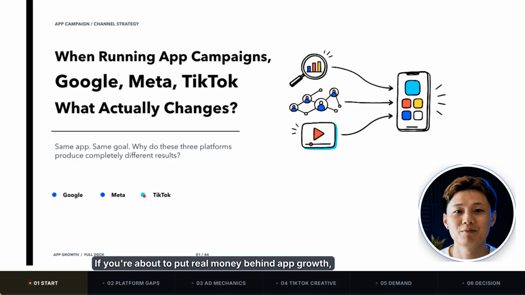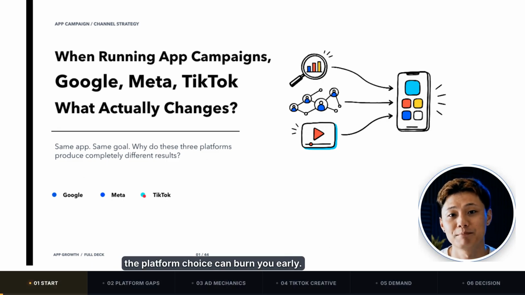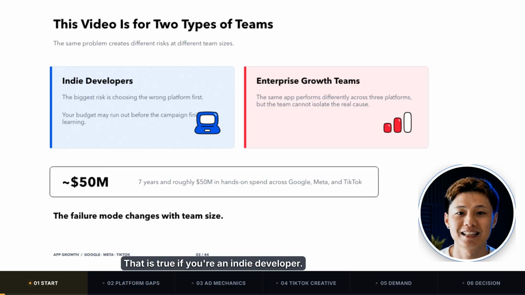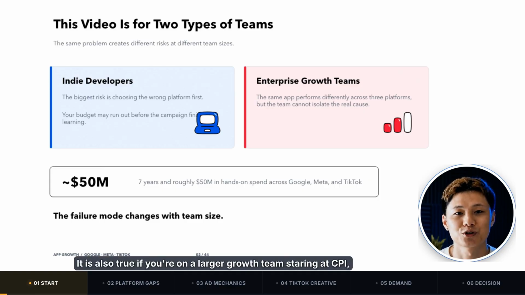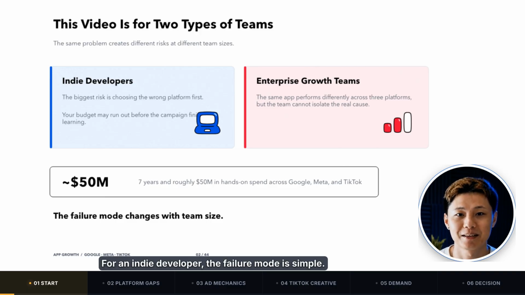If you're about to put real money behind app growth, the platform choice can burn you early. That is true if you're an indie developer. It is also true if you're on a larger growth team staring at CPI, CPA, and ROAS across Google, Meta, and TikTok every day. For an indie developer, the failure mode is simple. Pick a platform too early, the campaign never really learns, and the budget is gone.